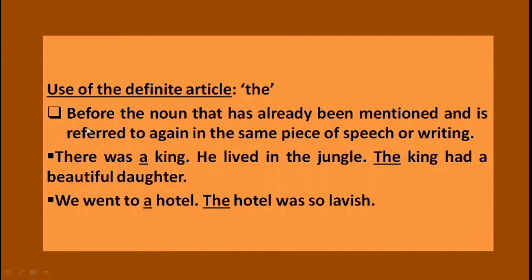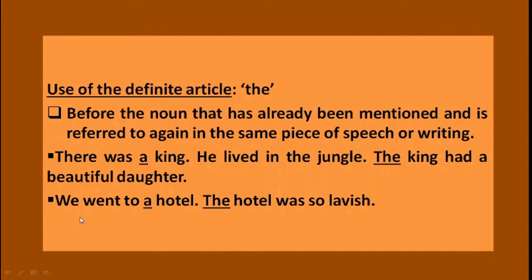Let's see the first rule. You can use the article the before a noun that has already been mentioned and is referred to again in the same piece of speech or writing. Let's see the example. I have underlined the articles. There was a king. He lived in the jungle. The king had a beautiful daughter. In the first sentence, it indicates a non-specific noun, and in the last sentence, the article the indicates a specific noun.